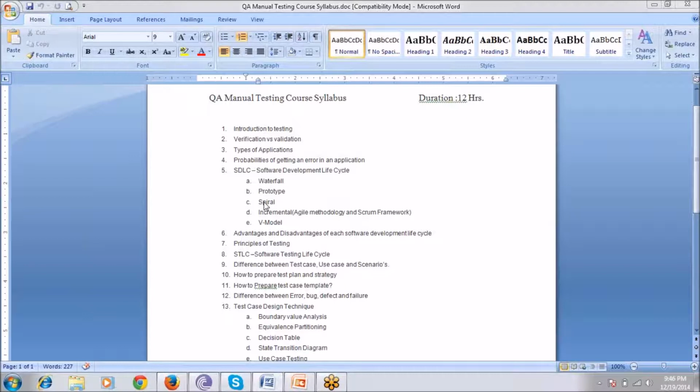So one by one they will execute, and in that execution we do a smoke test, then a sanity test, then a retest.